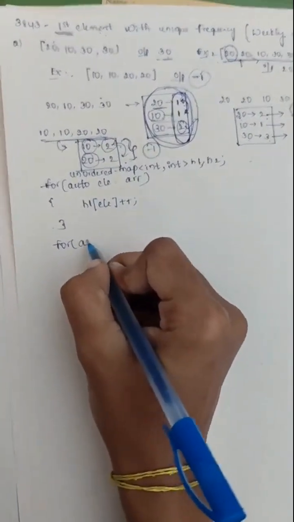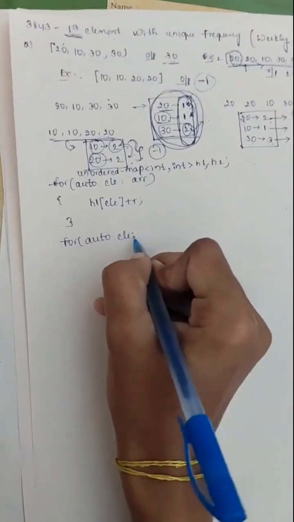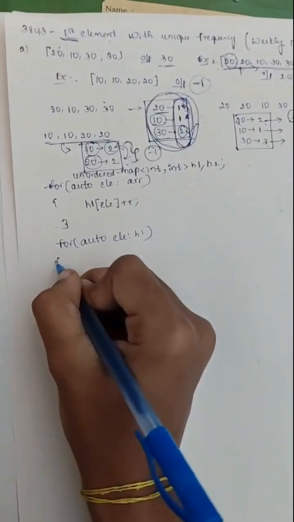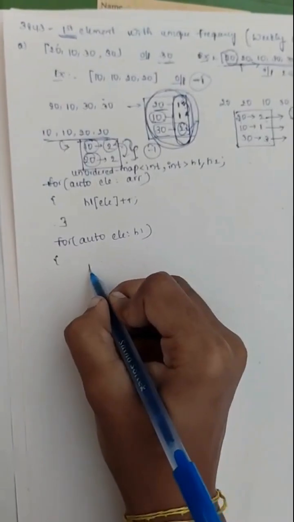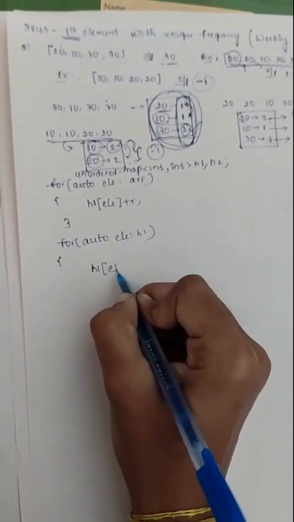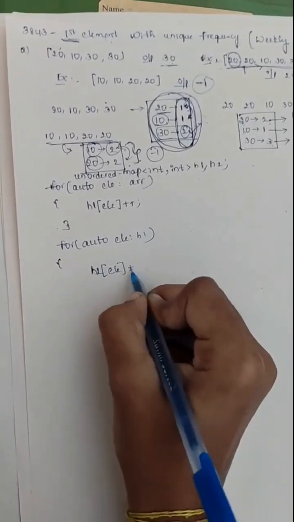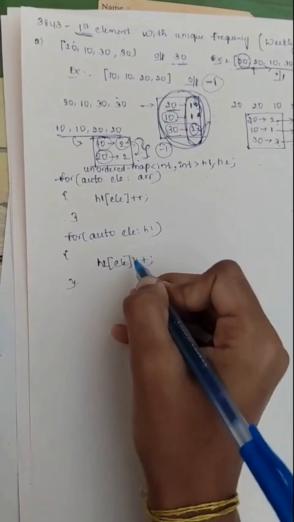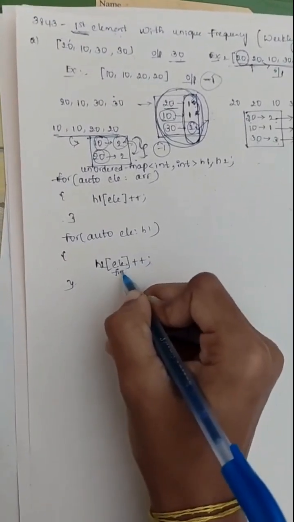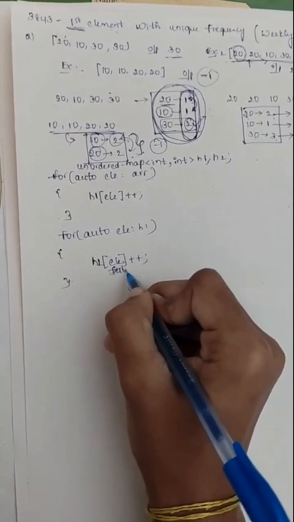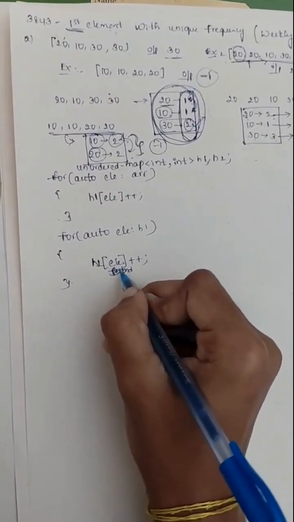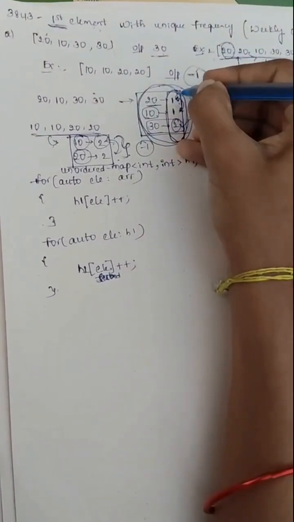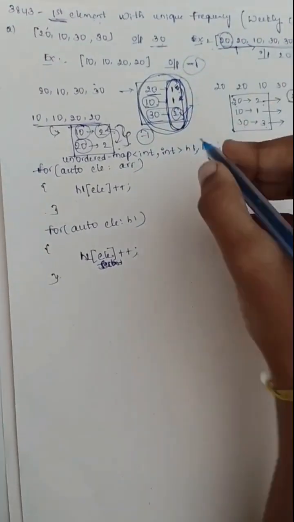Now traveling through that hash map, checking the frequency of, as it is frequencies, element dot first, second. Why are we writing second? Because we need to find the frequencies of it.